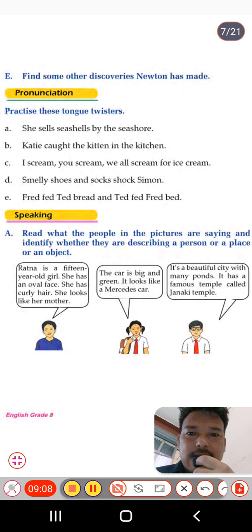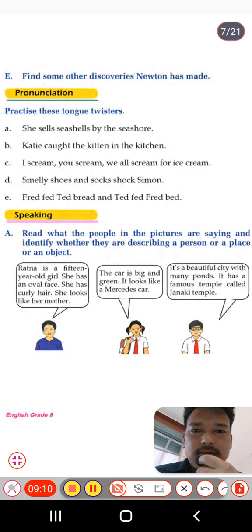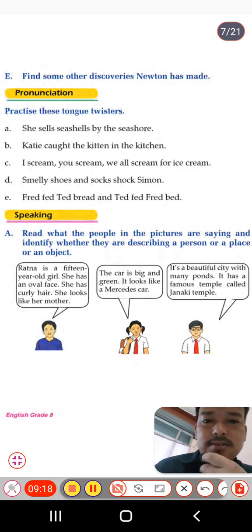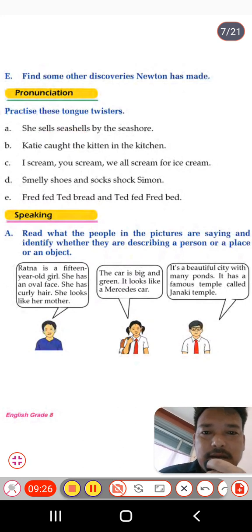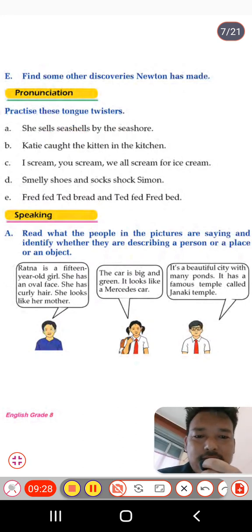So first one, she sells seashells by the seashore. So difficult to pronounce. There is a twist, like she sells, sells. Then she sells by the seashore.